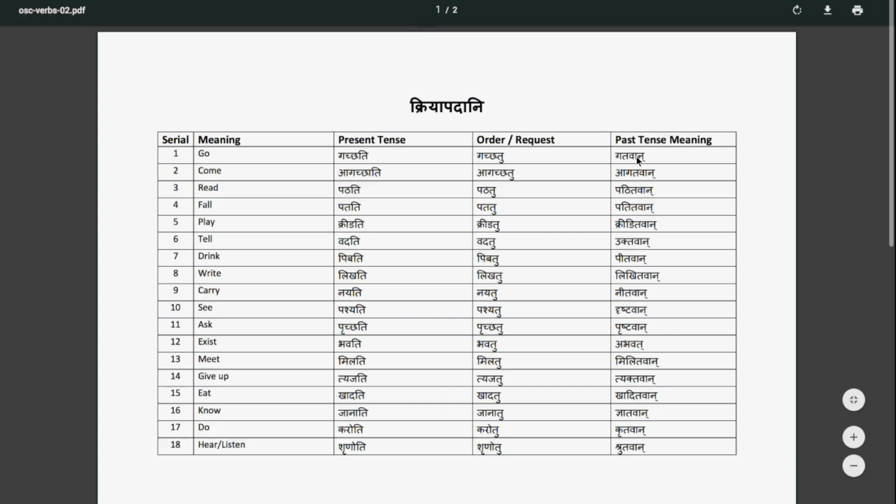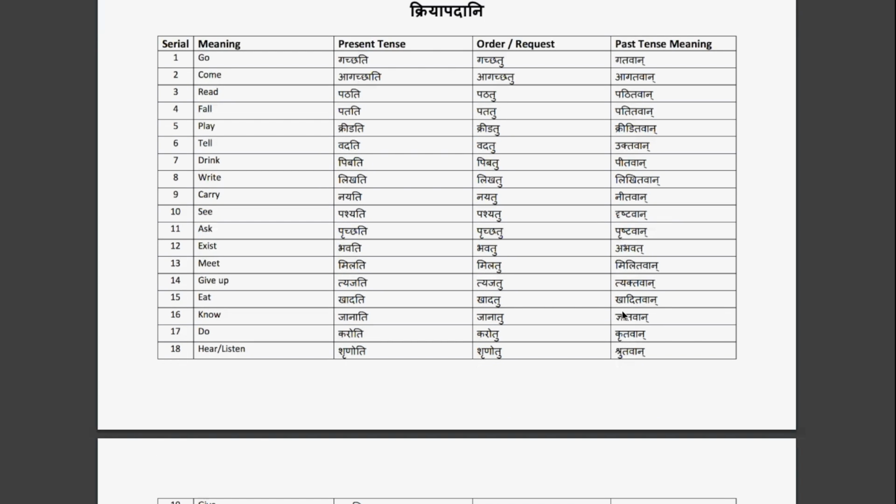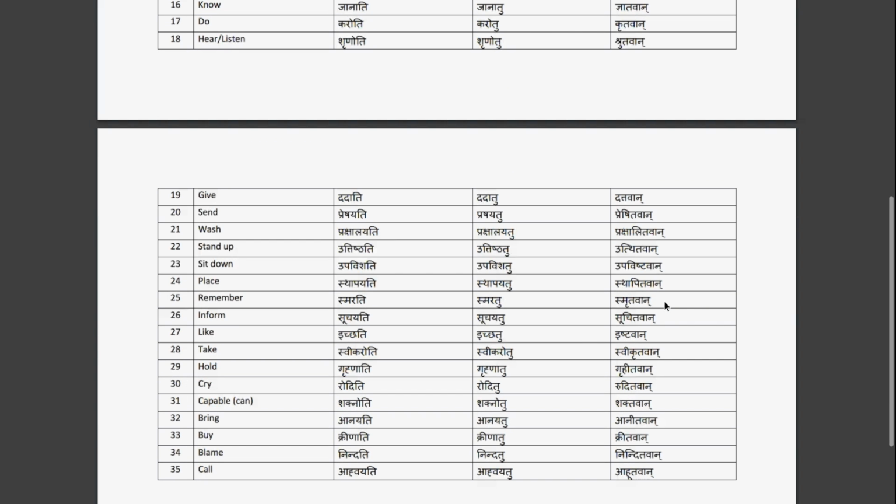And each of the forms will have four forms, like gatavan, gatavati, gatavantaha, gatavatyah. Similarly, uktavan, uktavati, uktavantaha, uktavatyah. And similarly, another word khaditavan, khaditavati, khaditavantaha, khaditavatyah. And for all the forms you will find four forms, like ishtavan, ishtavati, ishtavantaha, ishtavatyah.